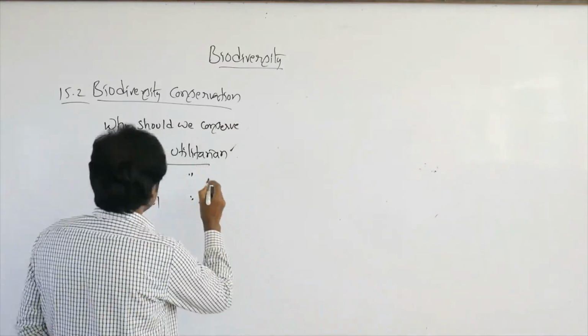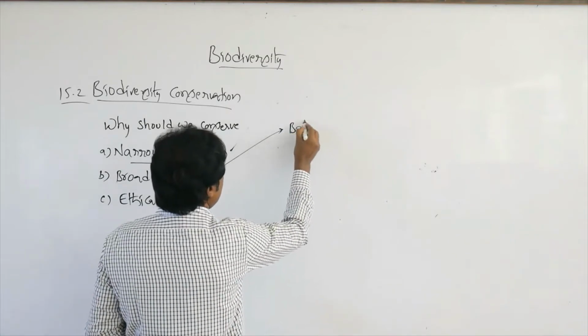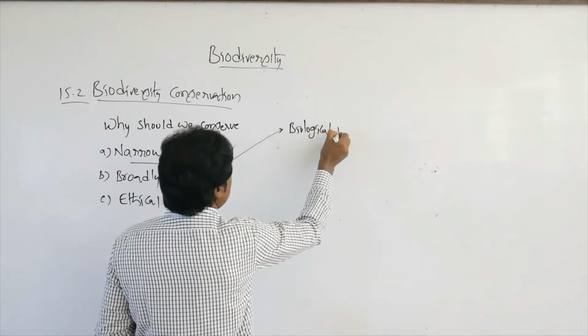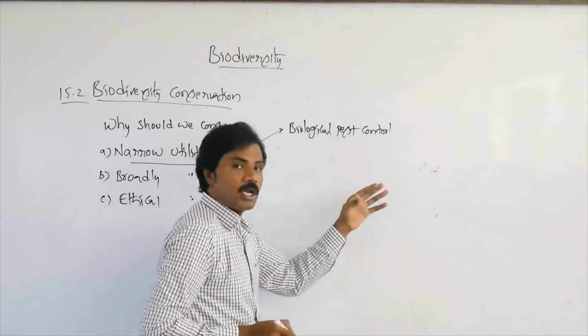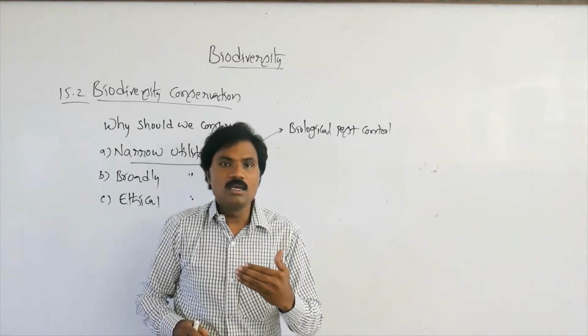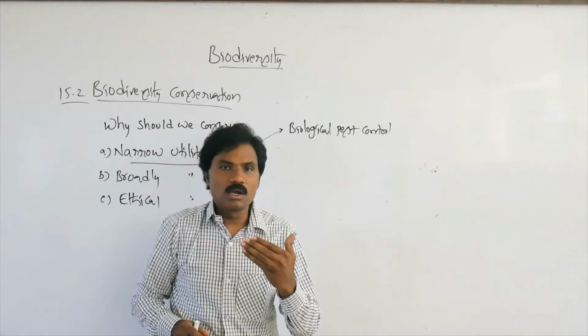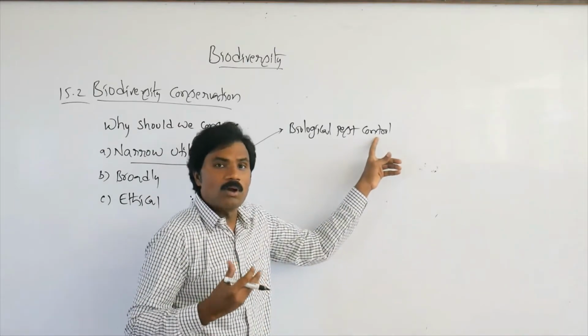The broadly utilitarian, then biological pest control. That means predation and prey. Biologically, naturally, one is controlled by another. That is broadly utilitarian.